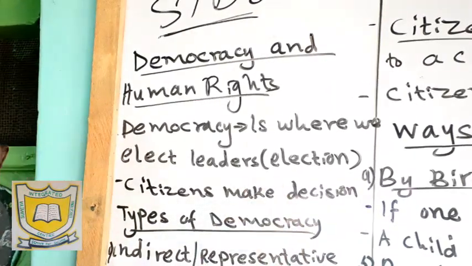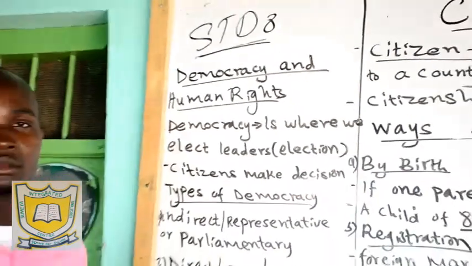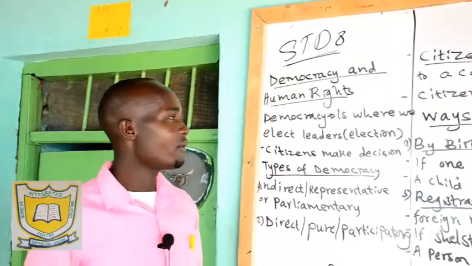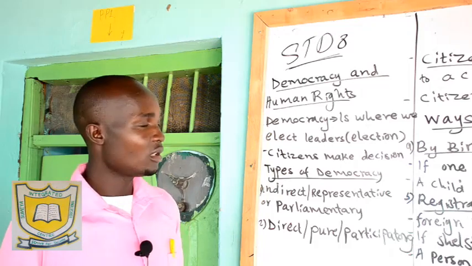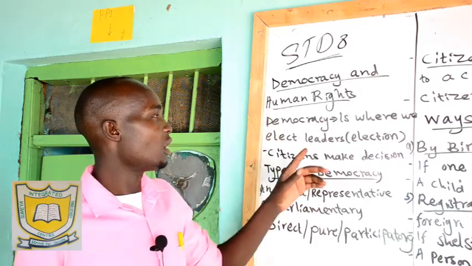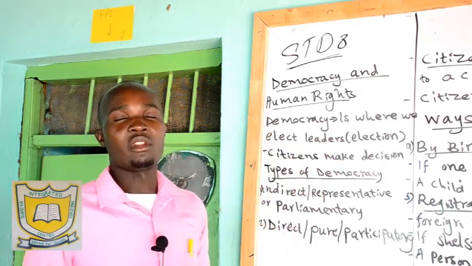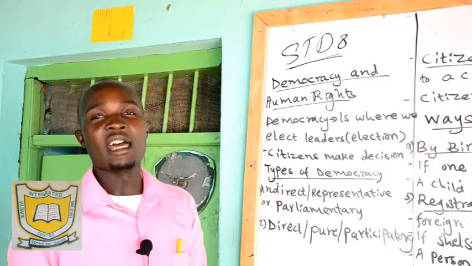After 5 years, we normally go for a general election, where we elect the president, the members of parliament, those are MPs to the National Assembly, the senators, the MCAs representing the wards at the civic level, the women reps representing the counties, and the governors, the heads of the county governments, and so on. So that is what we call democracy, where we elect leaders.